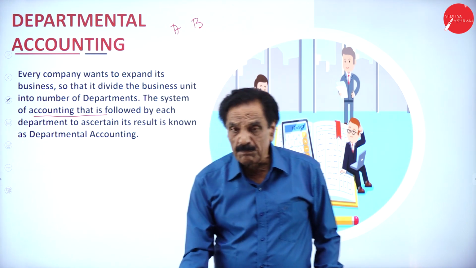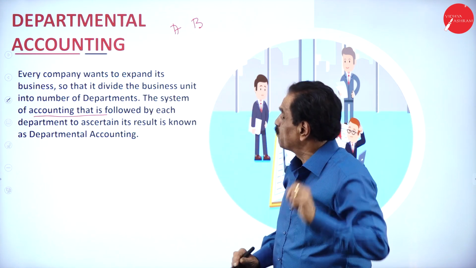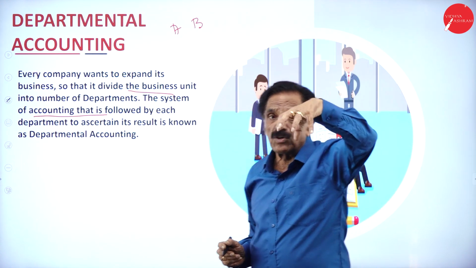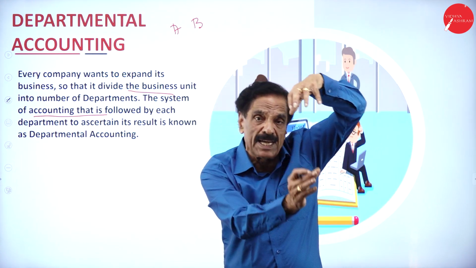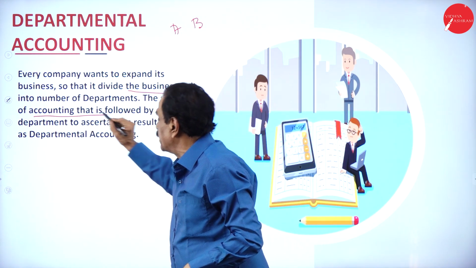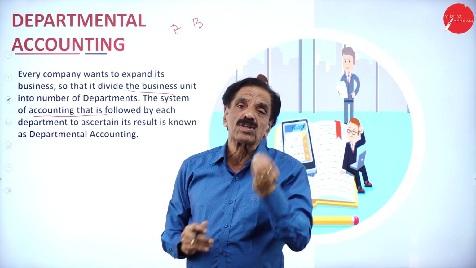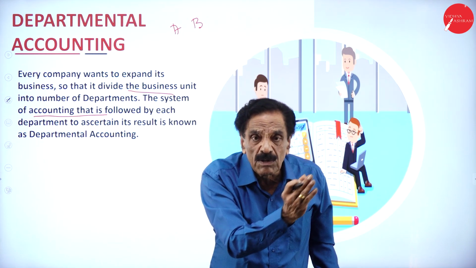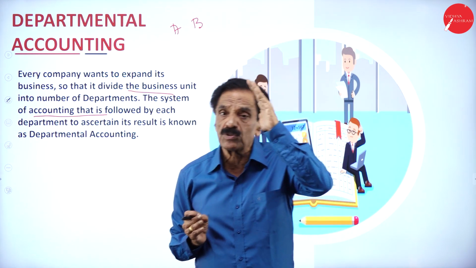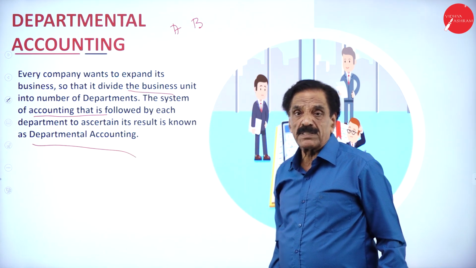So, what is actually departmental accounting? Every company wants to expand its business and divides the business unit into a number of departments. Instead of one unit, it divides into department A, department B, department C. The system of accounting followed by each department is to ascertain the result of each department, to know the profit of each department. So they will go through department A, department B, department C to find out the result of each. So you prepare an account called departmental accounting.